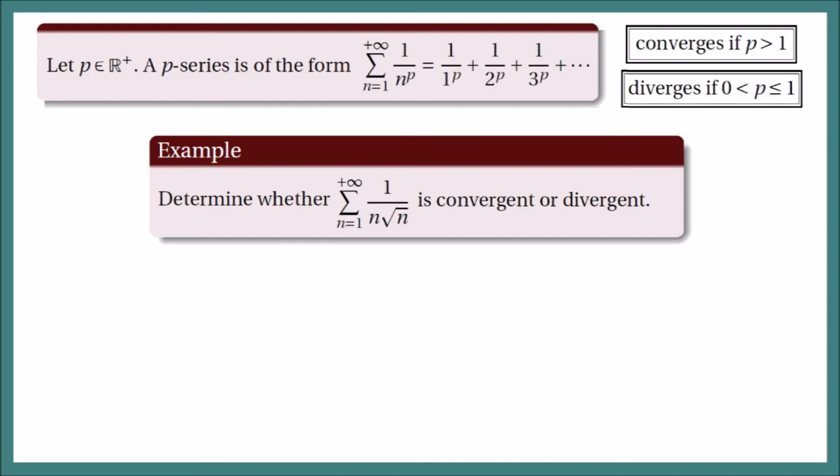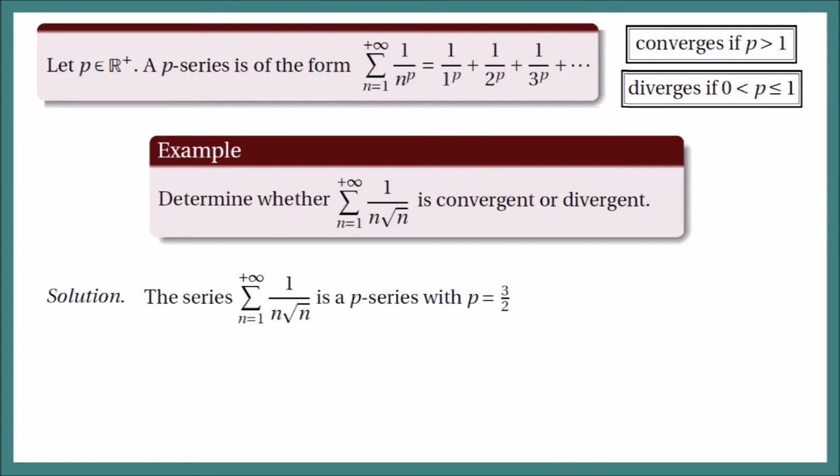What if we have this series 1 over n square root of n? You can write this as 1 over n raised to 3 over 2. Therefore, the given series is a p-series with p is equal to 3 over 2, and 3/2 is greater than 1. Therefore, this series is convergent.